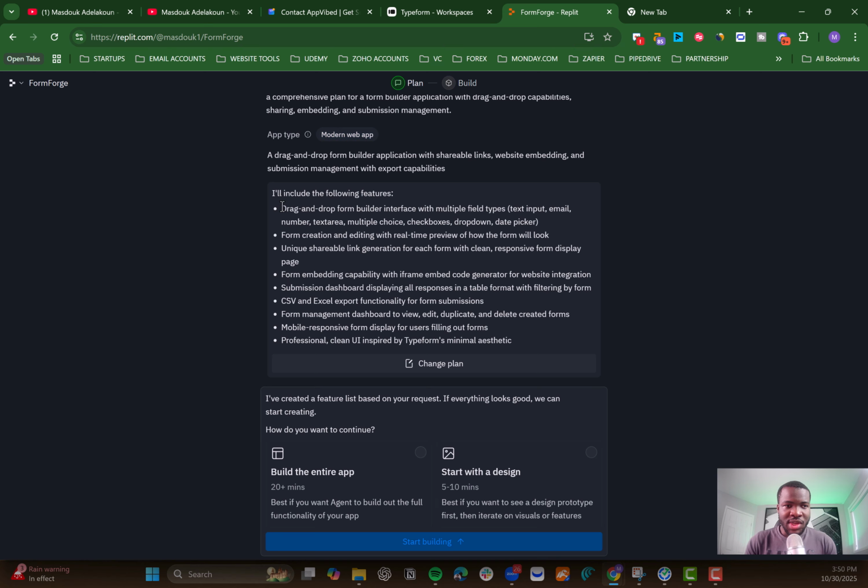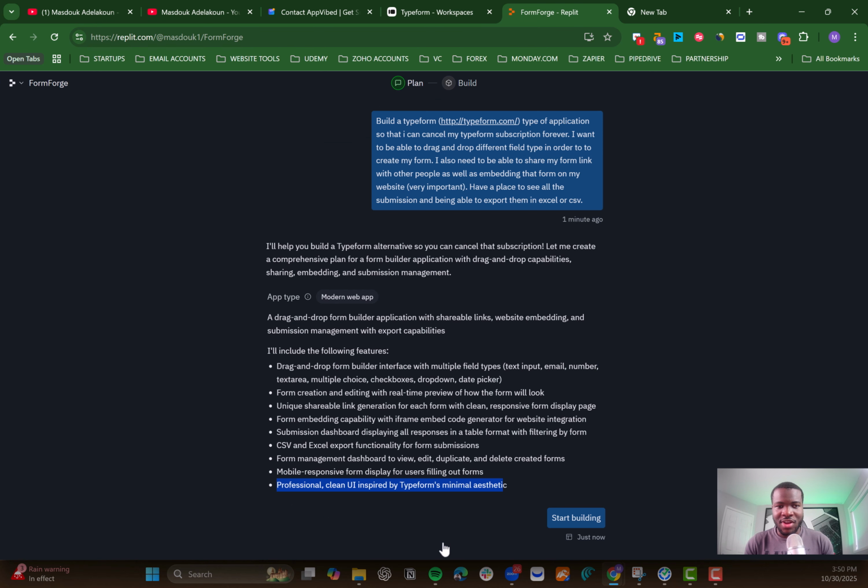Then it shows you need a drag and drop builder. So that's good. The form creation and editing with real-time preview. Unique shareable links, perfect. Form embedding capability, perfect. So it actually understood, and it also understood that we need a mobile responsive design. We haven't even asked. Then it also added a clean UI similar to Typeform, which is amazing. So let's start building that. I will just build the entire app, and let's get started.